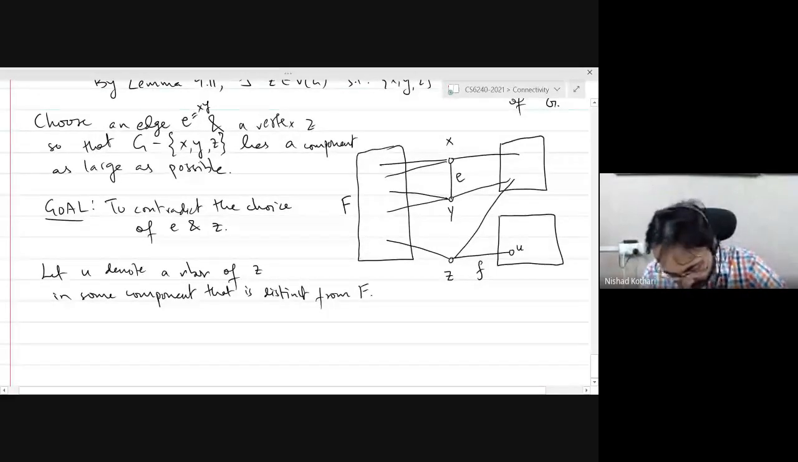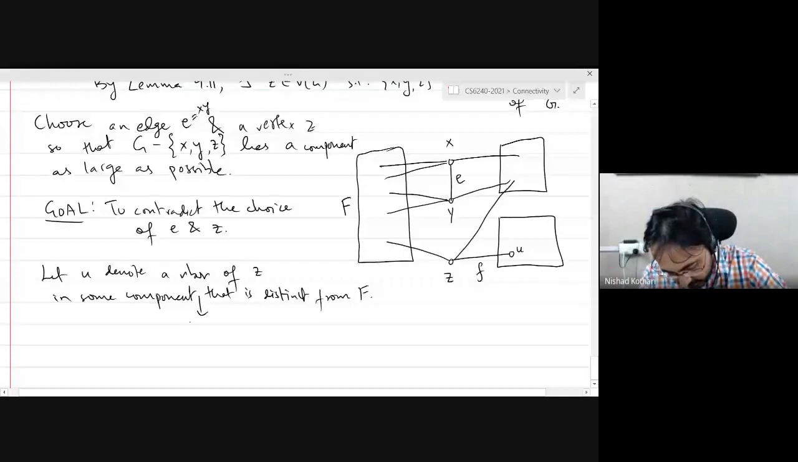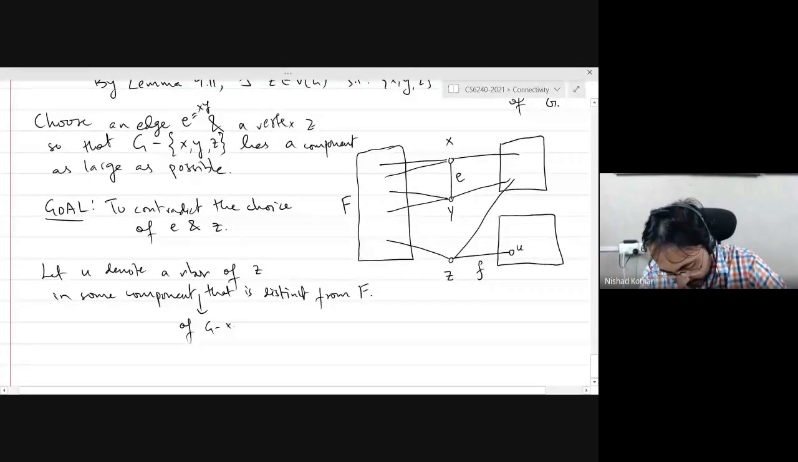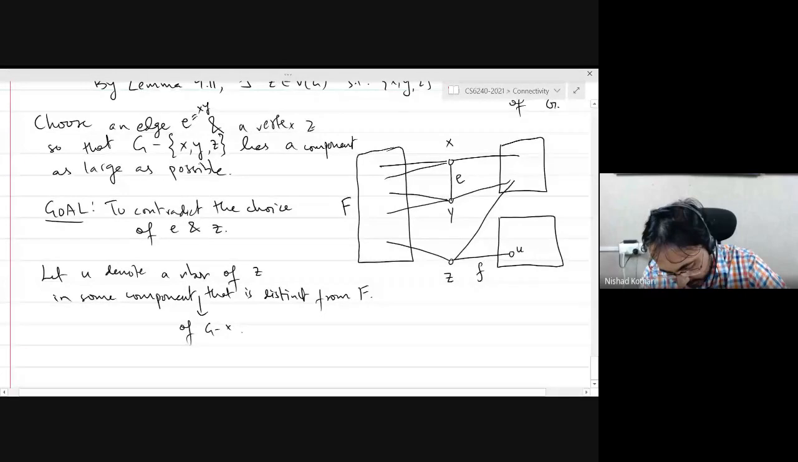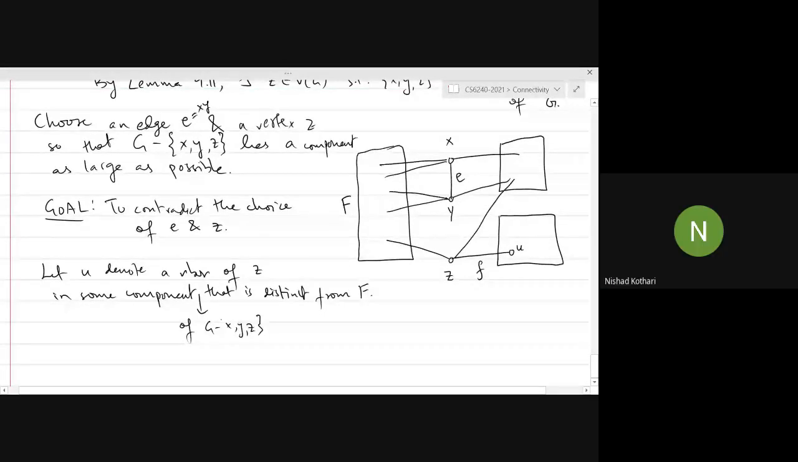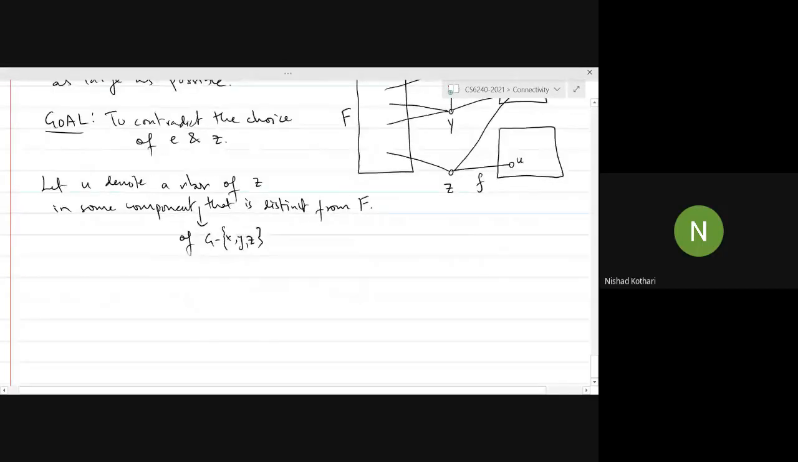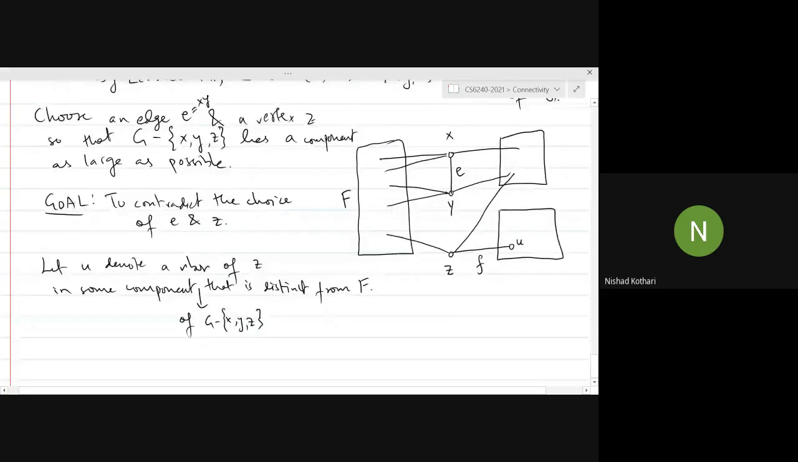What do I mean? Component of G minus XYZ. Are there any questions at this point? I claim that such a vertex has to exist. In fact, I will make a stronger claim here that I will let you think about on your own.